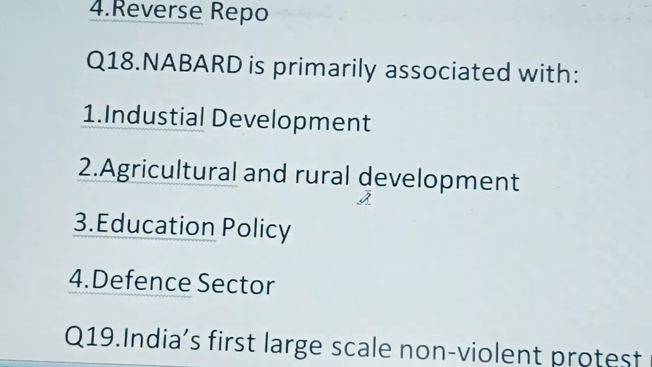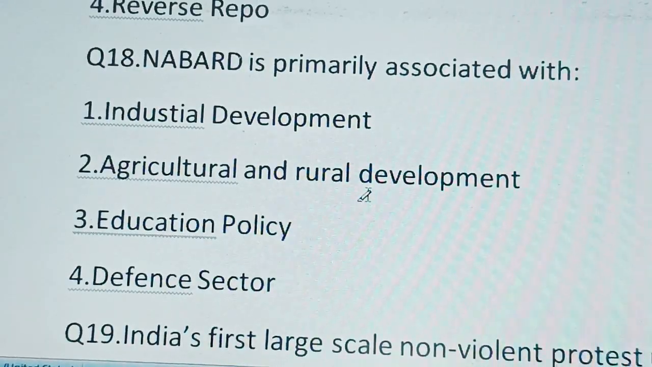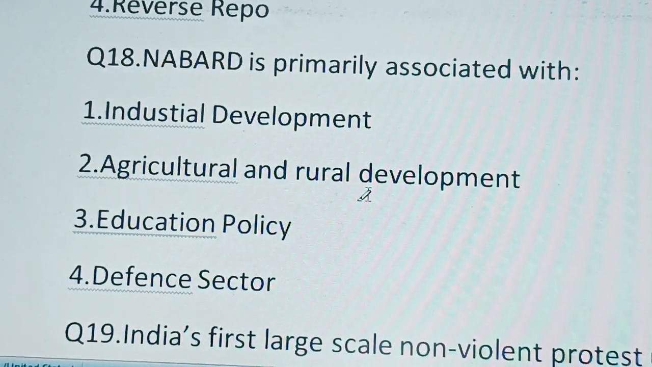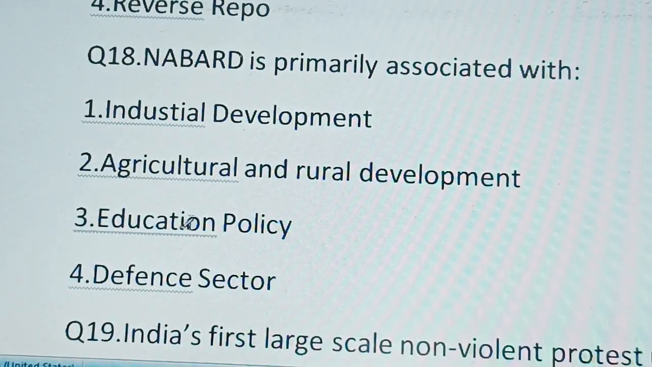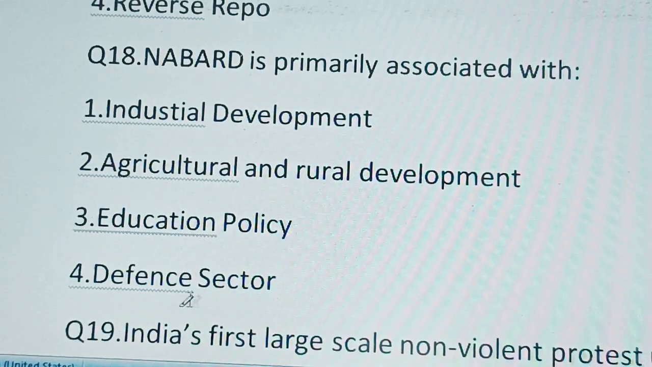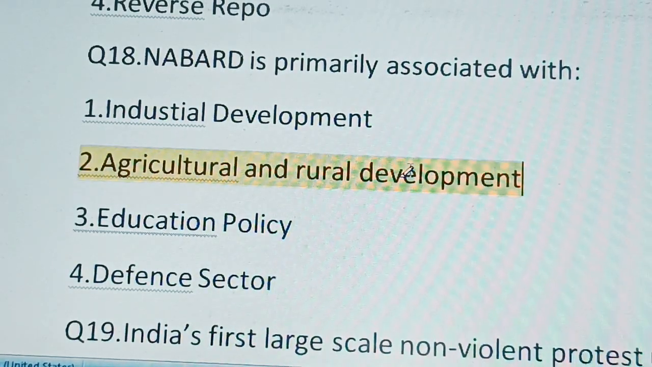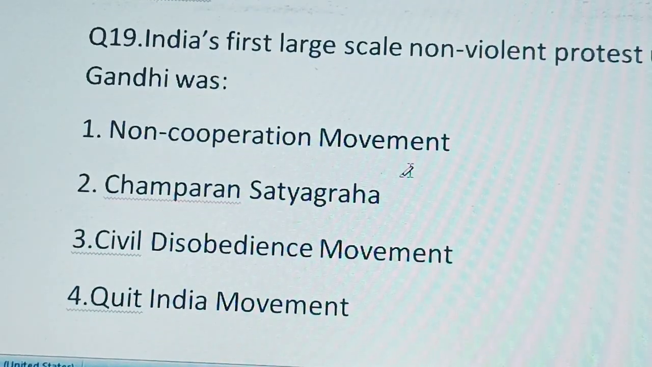So next question is, NABARD is primarily associated with. First option we can see is industrial development, second is agriculture and rural development, third is education policy, and fourth is defense sector. So option 2 will be the correct option, that is agriculture and rural development.